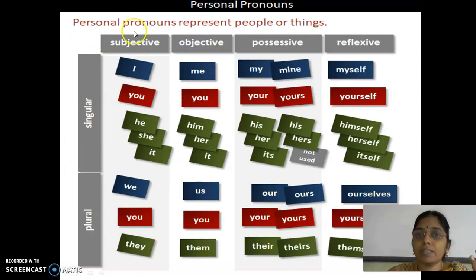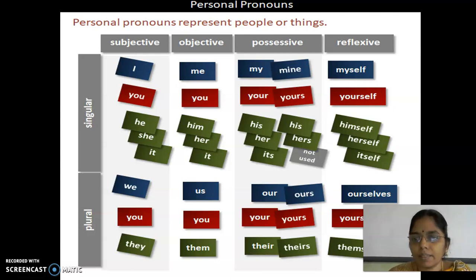Personal pronouns represent people, most of the time only people. When it comes to personification, what is personification, dear? When we think of objects as humans. For example, if I am considering the moon as a human being, the moon walks, or the moon sees us.